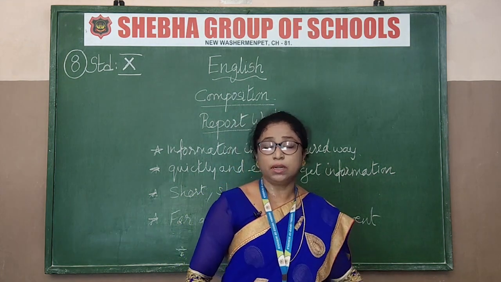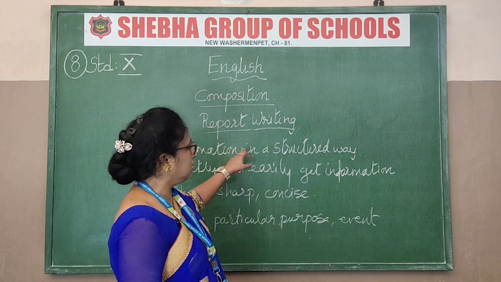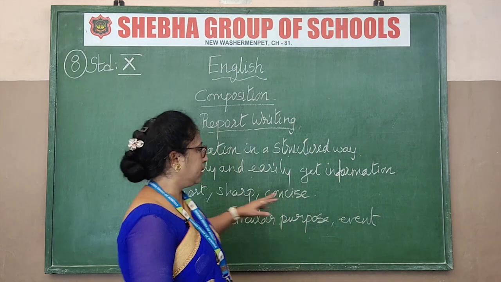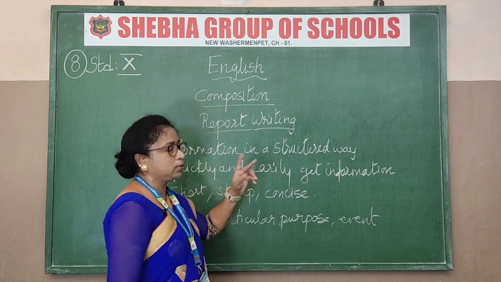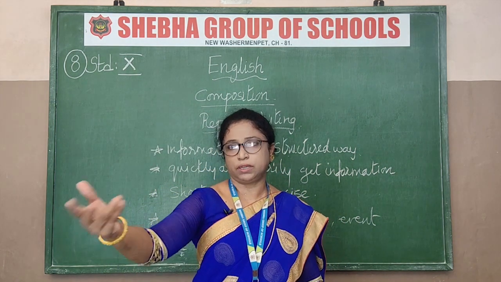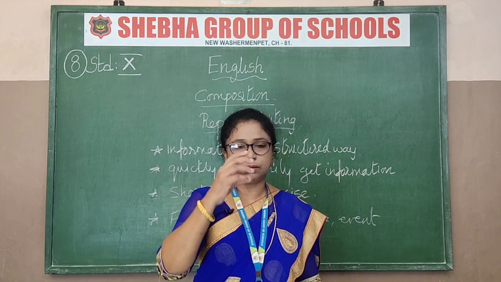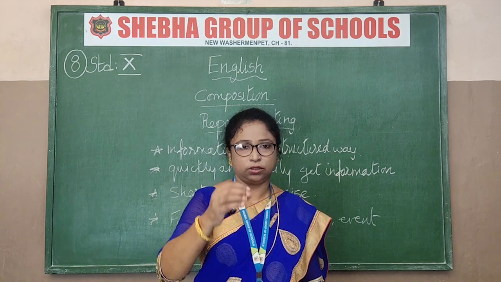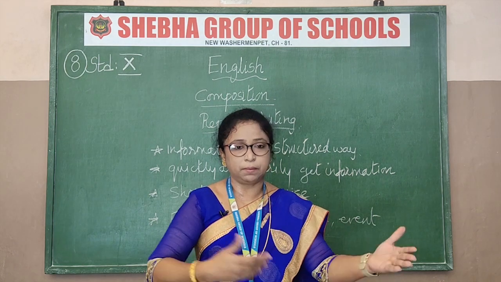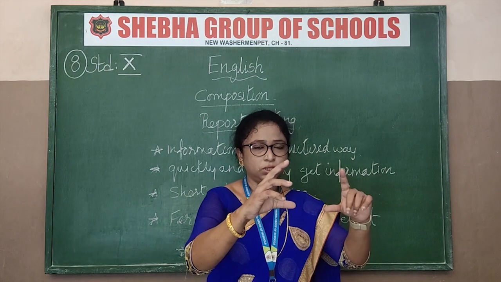So that's what I've written on the board. See here. So what is report writing? It is information in a structured way. What happened from the start till the end of the program. Next, it is easy and quick to get information. Now you can't go and write pages and pages. When an official is asking you to give a report of that event, the report should be perfect. It should be correct. And what happened, it should be to the point. That's all. You cannot write pages and pages. Nobody is going to read it. No one has the patience to read so many pages. It should be short.